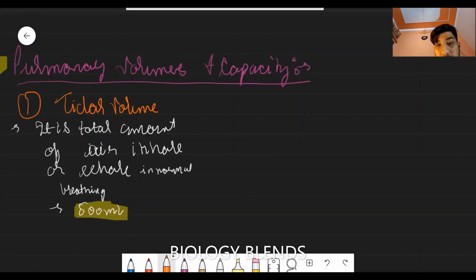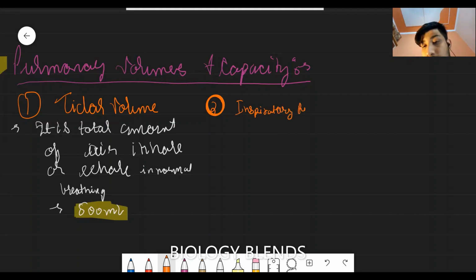The second volume is inspiratory reserve volume, IRV. What is this? It is the additional amount of air that can be inhaled after normal inhalation.